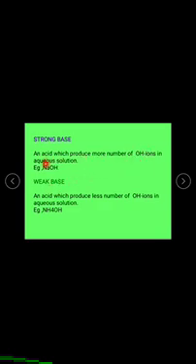An example of a strong base is NaOH, and of a weak base is ammonium hydroxide.